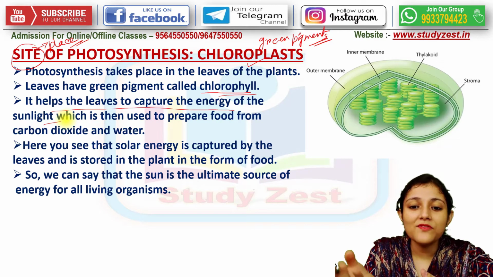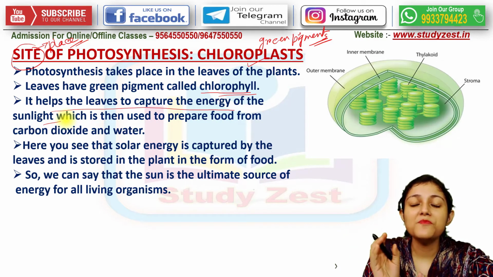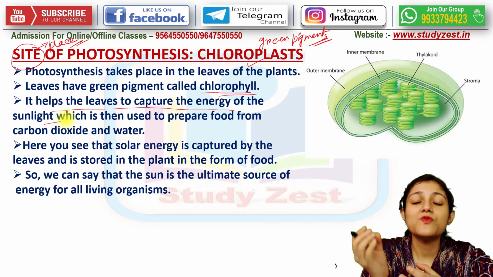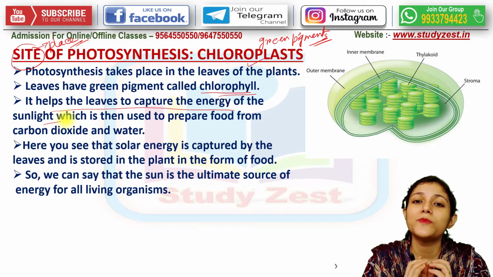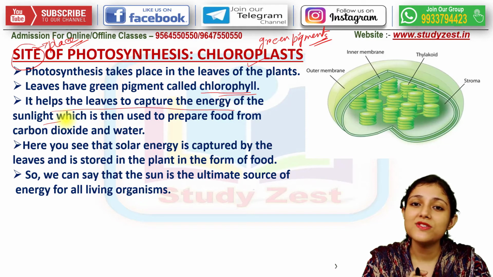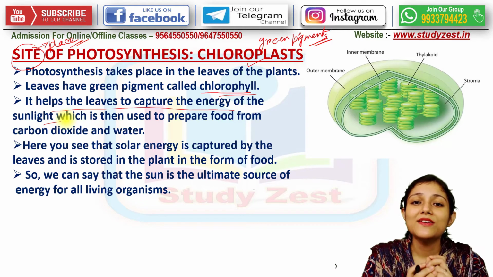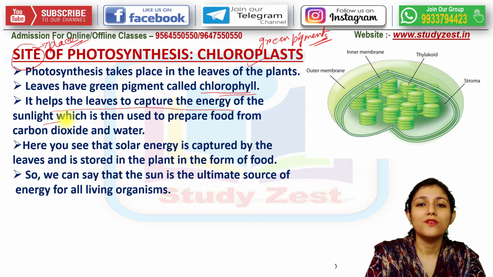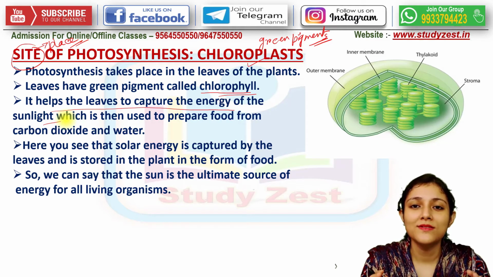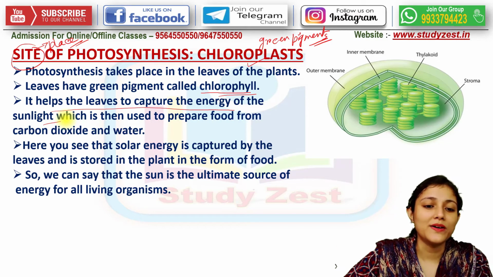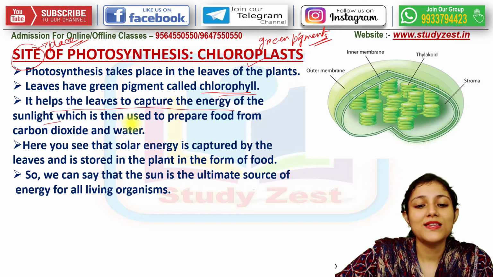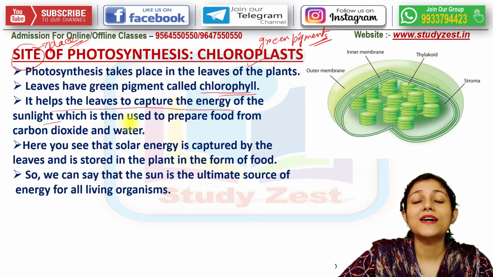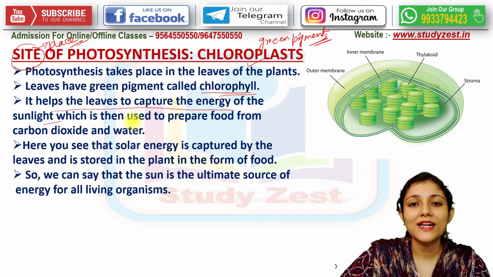And which part of the leaf? Basically the green pigment chlorophyll present on the leaves. Those pigments help to absorb the light energy from the sun. Why is this light energy important? Because this light energy acts as the fuel for making the food, that is glucose, simple sugar. After that it performs a chemical reaction, which in the earlier class I told you about.